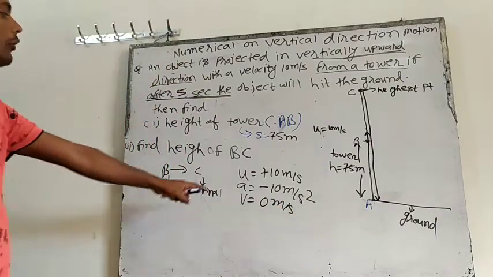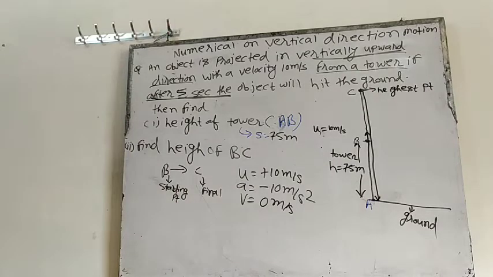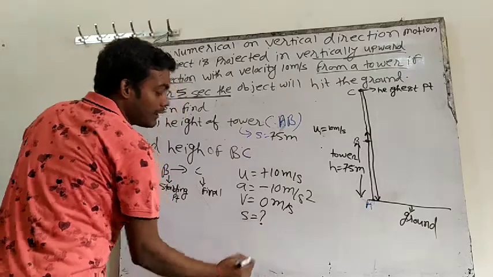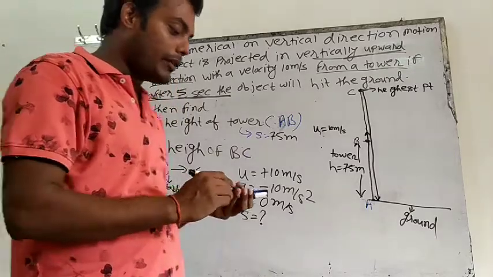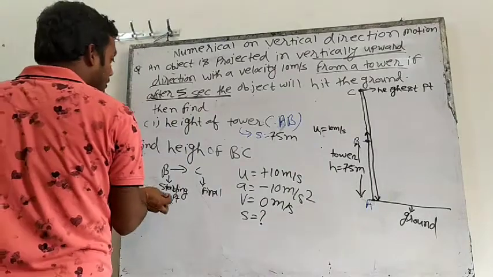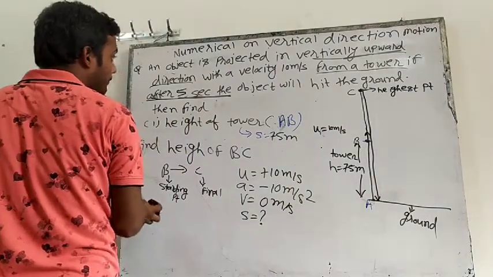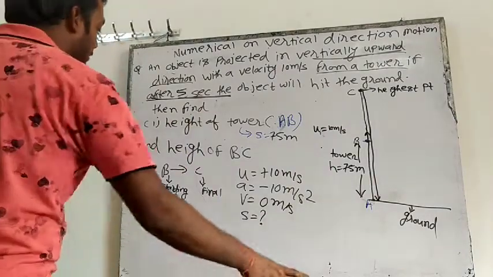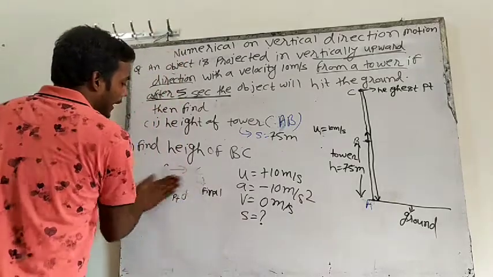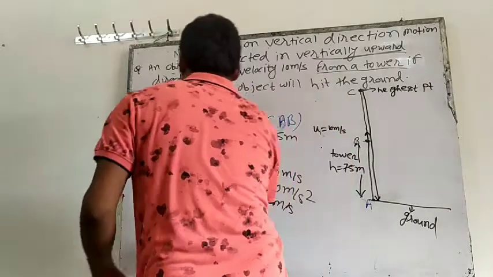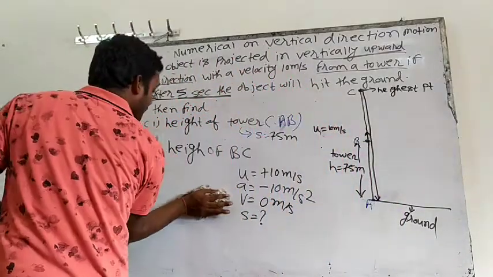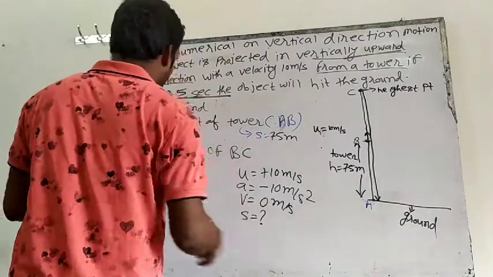So U we know, A we know, V we know. Can we find S? Now think by yourself which equation of motion you will apply. Pause the video. First solve the question by yourself, then tell me the answer. Which equation? I have 3 equations, so from the 3 equations you will take any one equation.